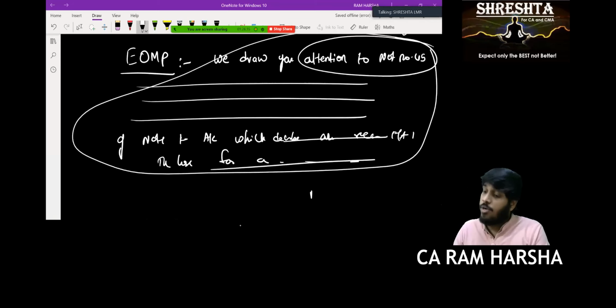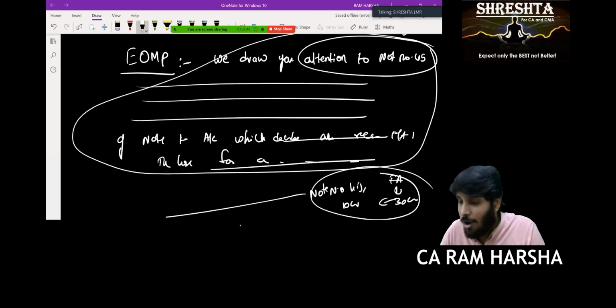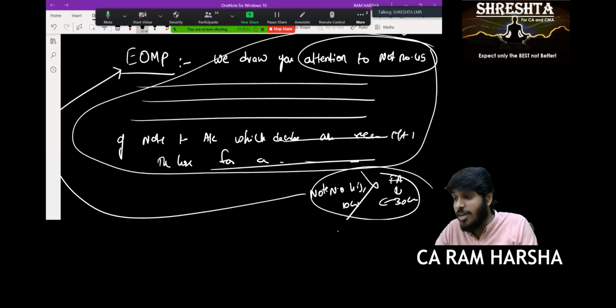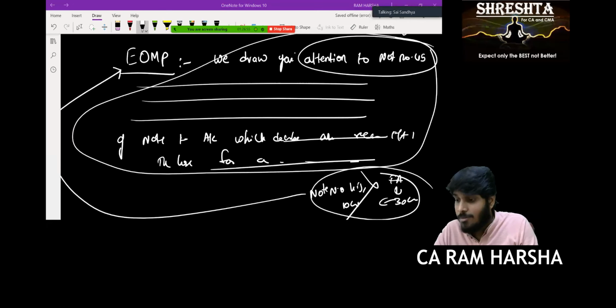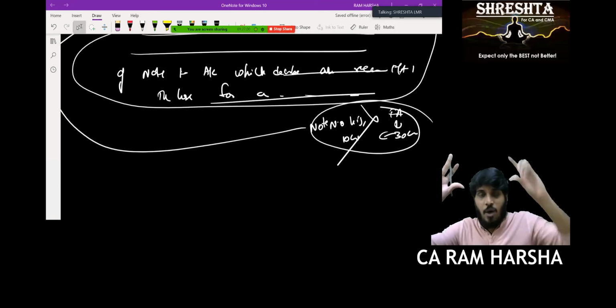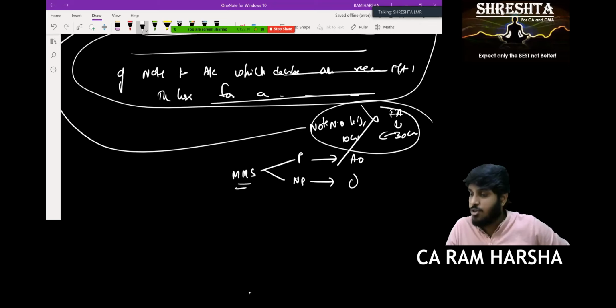Suppose in note number 45, the company actually sustained a loss of 30 crore in the fire accident, but they are intentionally showing 10 crore. Can I highlight this point in the emphasis of matter para? No, sir. What should I do here? You need to give either a qualified or adverse opinion. Exactly. If the issue I want to highlight contains material misstatements and is pervasive, you should give an adverse opinion. If it is not pervasive, you should give a qualified opinion.